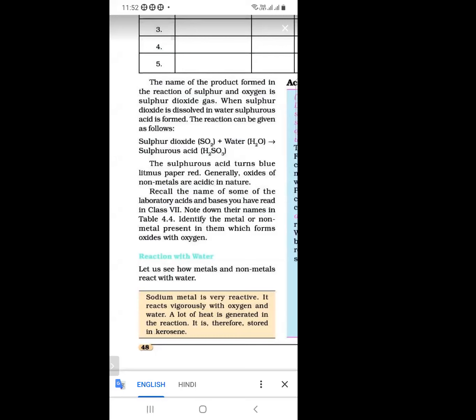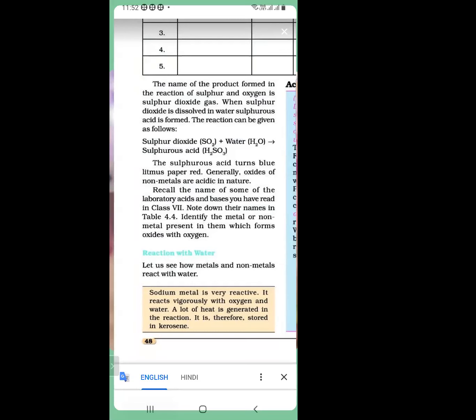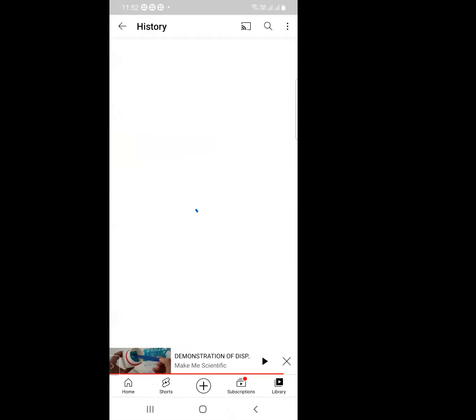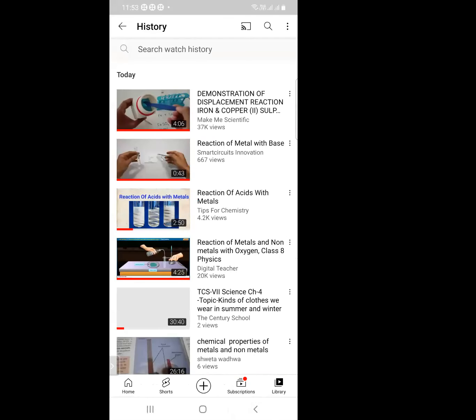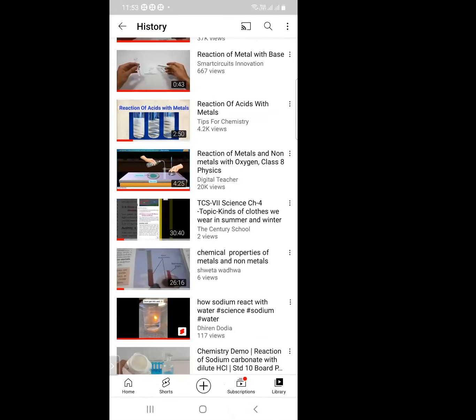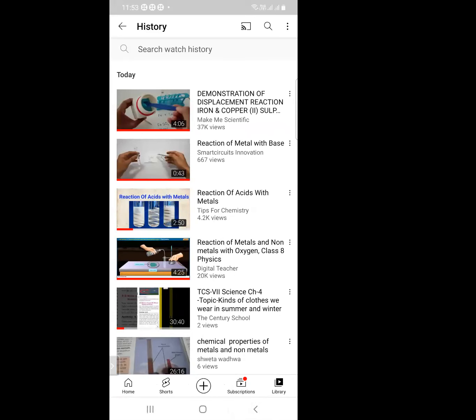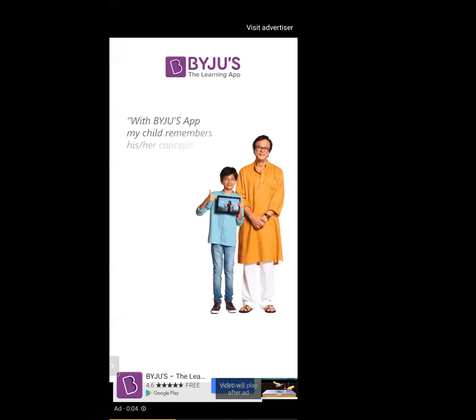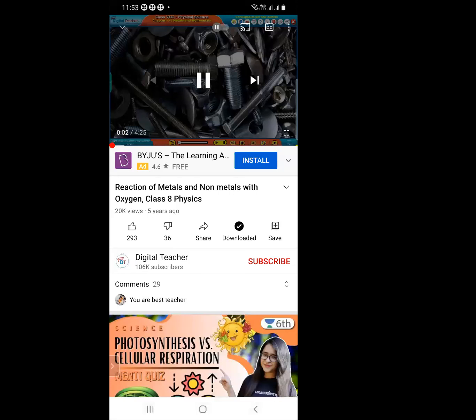So this is the reaction of metals and non-metals with oxygen. I am showing this reaction, taking metals and non-metals with oxygen.